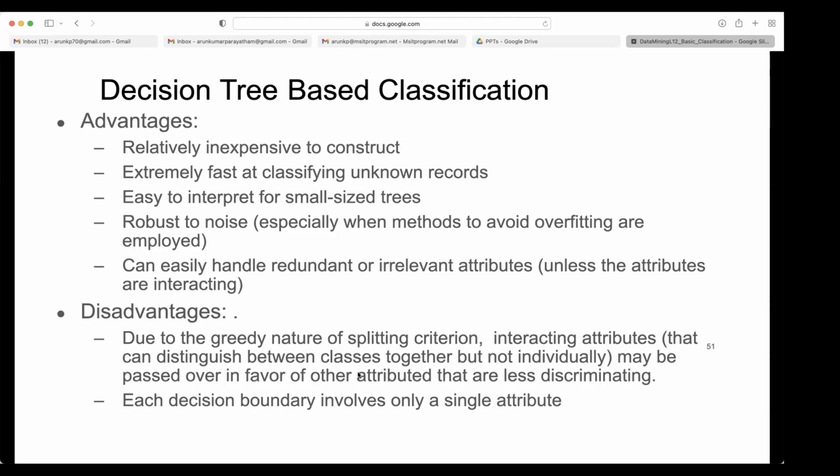Attributes that can distinguish between classes together but not individually may be passed over in favor of other attributes that are less discriminating. So what happens if you take statistics: there may be people with good computing knowledge and people without it, evenly spread, so statistics looks unimportant for splitting.